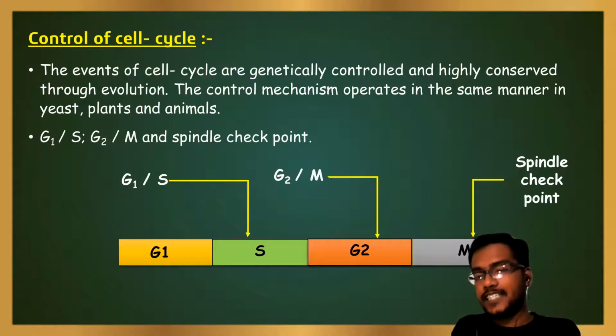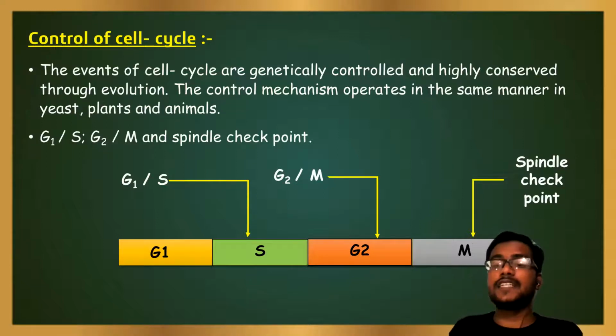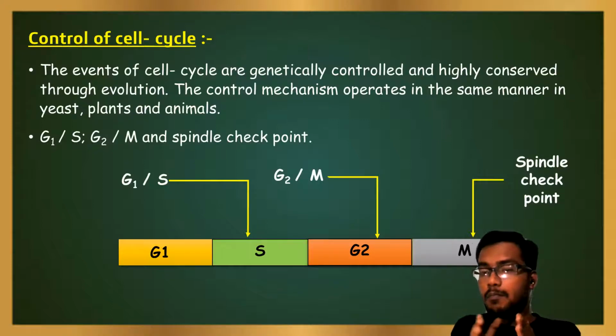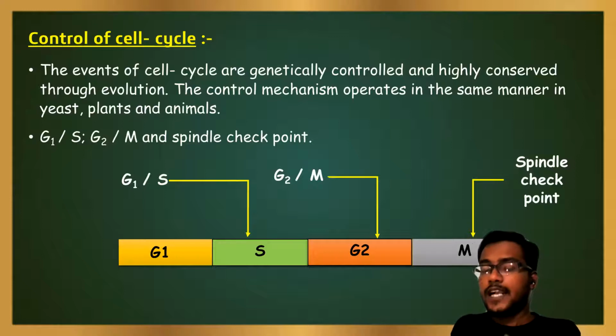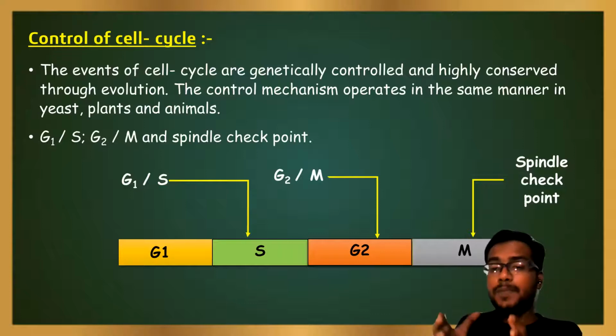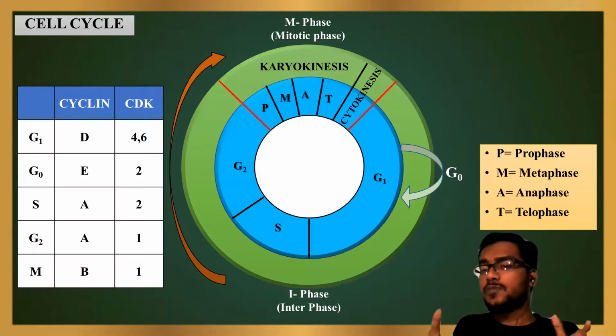Then comes the spindle checkpoint. Spindle checkpoint is present in the M phase, that is the mitosis phase. The spindle checkpoint checks whether the spindle fibers are properly attached with the kinetochore or not. Kinetochore is present on both sides of the centromere of a chromosome, which plays an important role in the cell division or the chromosomal separation.